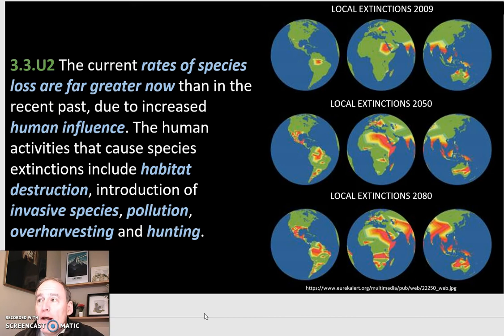And if we look at the diagrams on the image here, you can see that the local extinctions in 2009, there were some going on around the world, but as we look forward to 2050 and then to 2080, we're seeing the areas of extinction growing, due in part to areas of high levels of habitat destruction, some cases pollution, other cases overharvesting. And remember, the habitat destruction can be destruction of a particular ecosystem to create a food ecosystem or an urban ecosystem for humans.